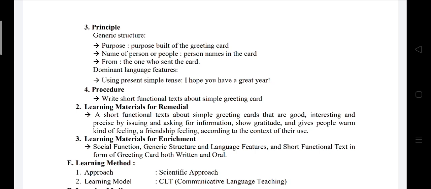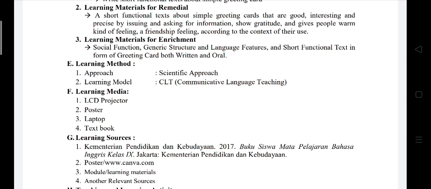Okay, to the point E, learning method. Approach, here we will use scientific approach. For the learning model, we will use CLT, communicative language teaching. Okay, continuing to the point F, learning media. We will use an LCD projector, a poster, laptop, and also textbook.